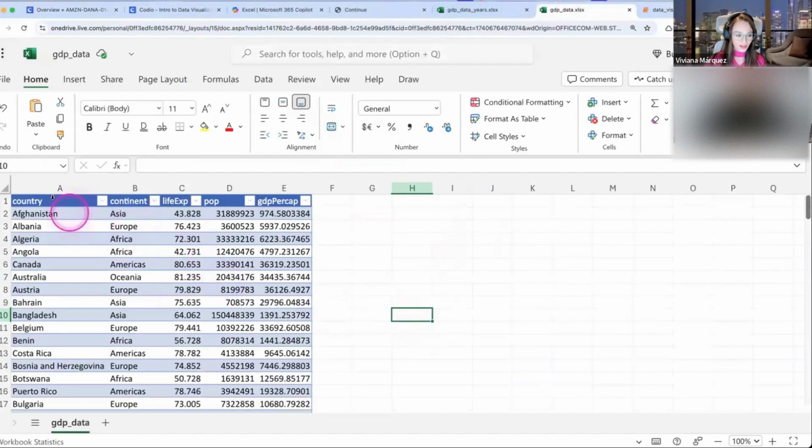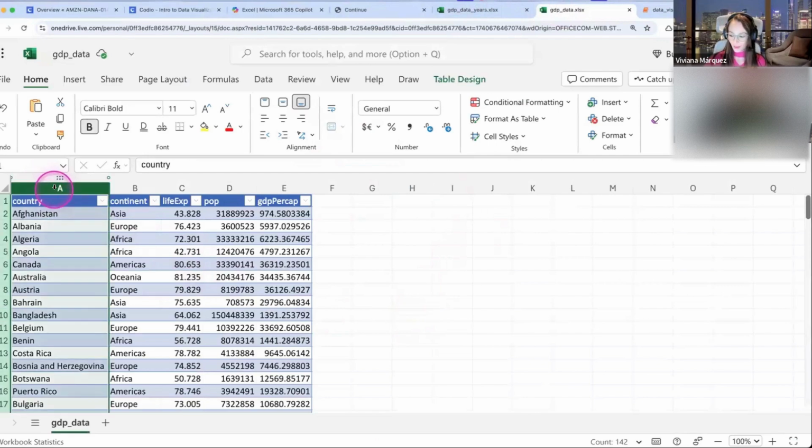So let's go with our specific data set. For country, what kind of data do you think it is? Yes, it is categorical, and out of the categorical options, it is nominal because it doesn't have any order.